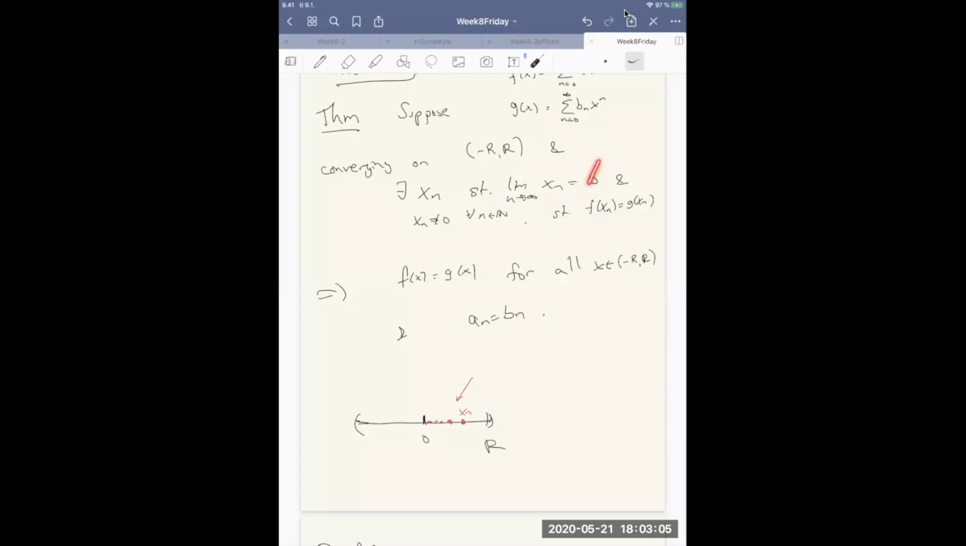And by the way, all of these could be x naught, but in this lecture, I'm going to focus on the 0 case. And x_n is not equal to 0, so that the functions are the same on this red set. Then I want to conclude that actually they're the same everywhere, and a_n and b_n are the same.